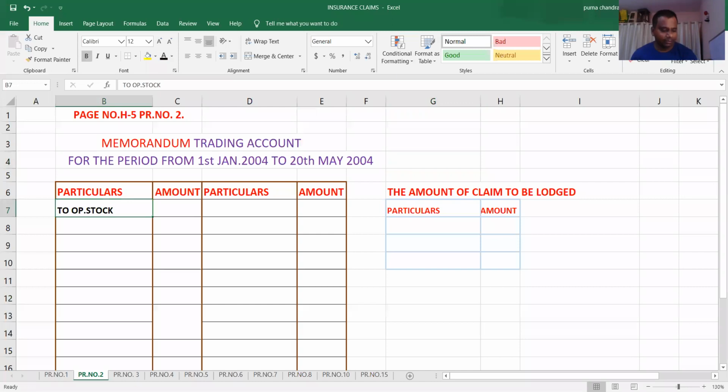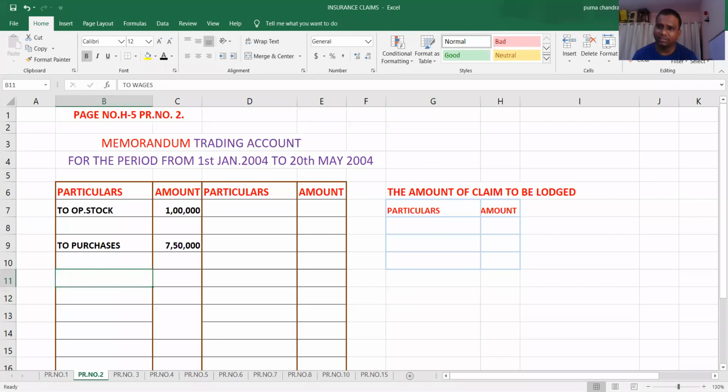What is your opening stock here? 1 lakh. Next, write down purchases. How much? 7,50,000. Students, we have wages also and manufacturing expenses also.